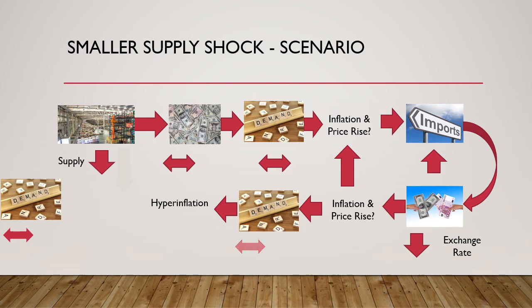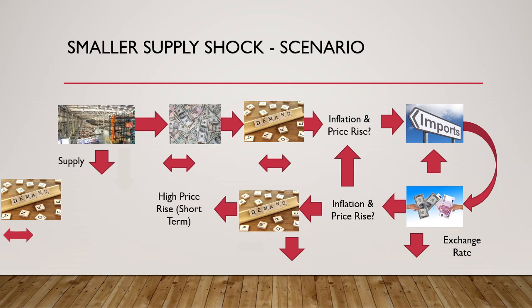Now this lower fall in supply would imply that instead of the first case, where the demand could never adjust to that shocking fall in supply, because as we discussed earlier, there will always be some latent demand in the economy that cannot be culled, due to the fact that the supply fall was smaller, here there can be some adjustment in the demand. And so the hyperinflation scenario would instead be replaced by a high price rise scenario.